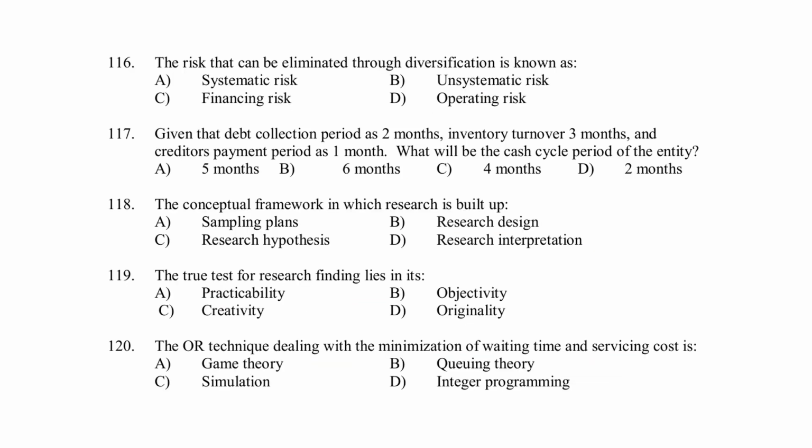The risk that can be eliminated through diversification is known as systematic risk, unsystematic risk, financial risk, operating risk. Option B, unsystematic risk is the right answer here. Given that the debt collection period is 2 months, inventory turnover period 3 months, and creditors payment period is 1 month, what will be the cash cycle period of the entity? 5 months, 6 months, 4 months, 2 months. Right answer option C, 4 months.